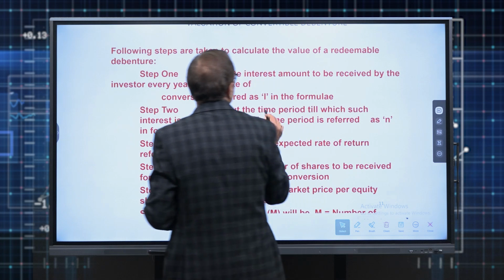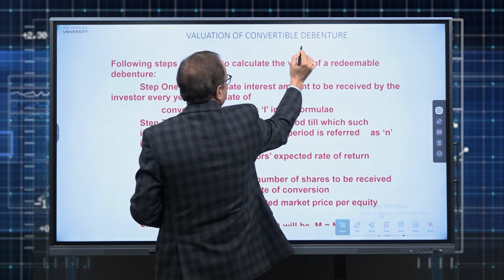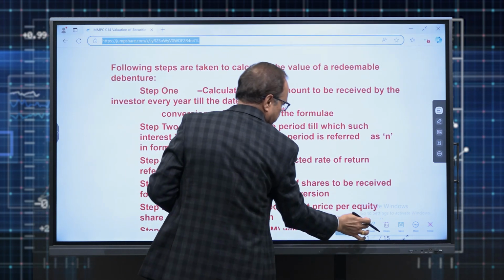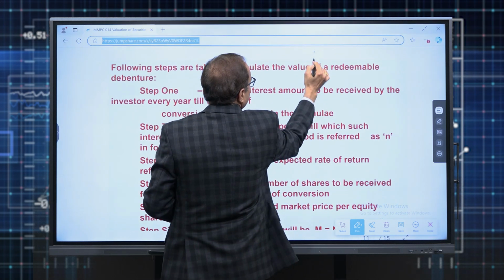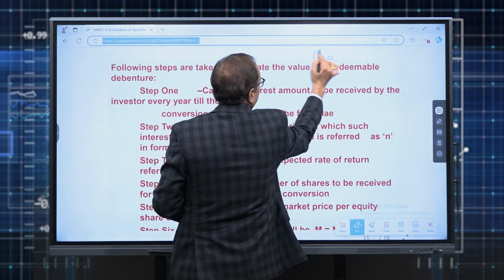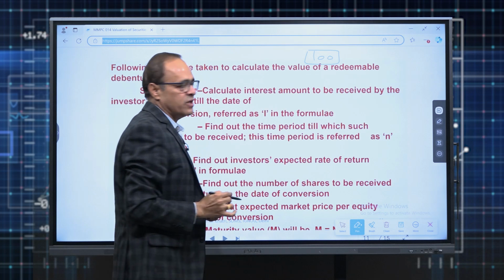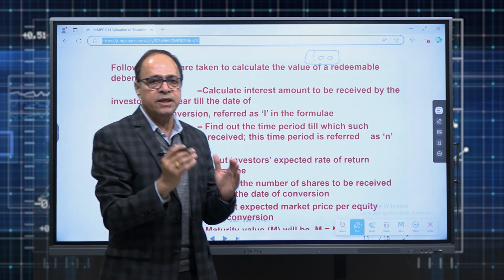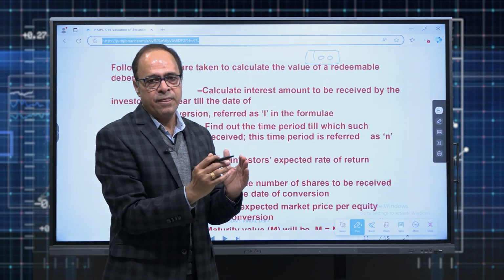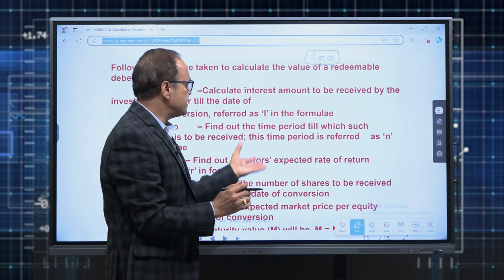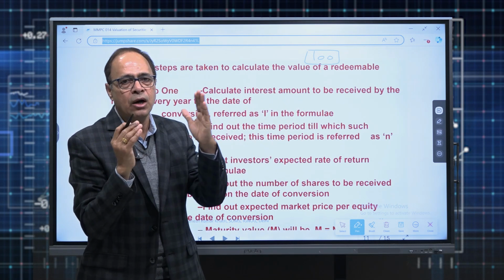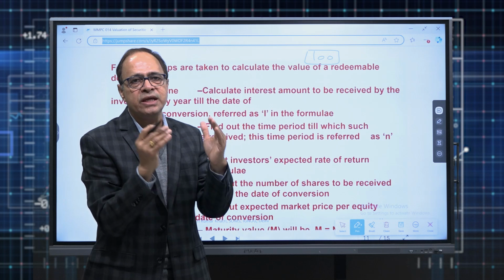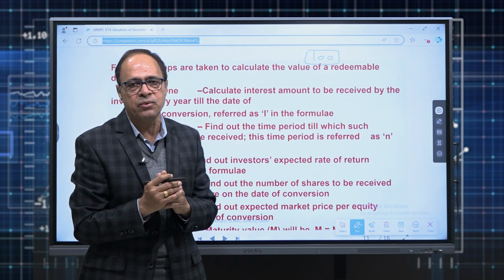Suppose a debenture is there of face value 100. This has a provision for conversion into 5 equity shares on the conversion date. Then each debenture is equal to 5 equity shares on the conversion date. Now, how do we arrive at the maturity value? That is the M which is going to be used in the formula.